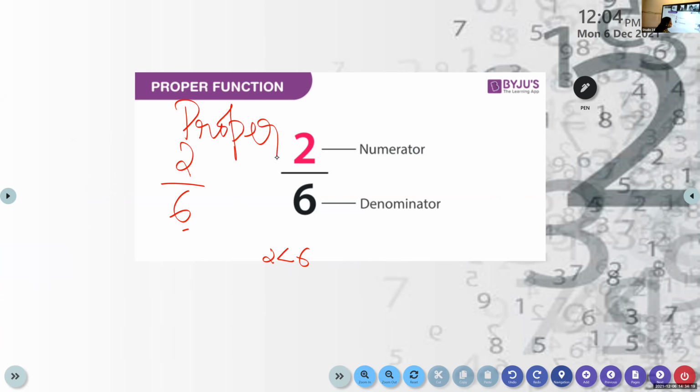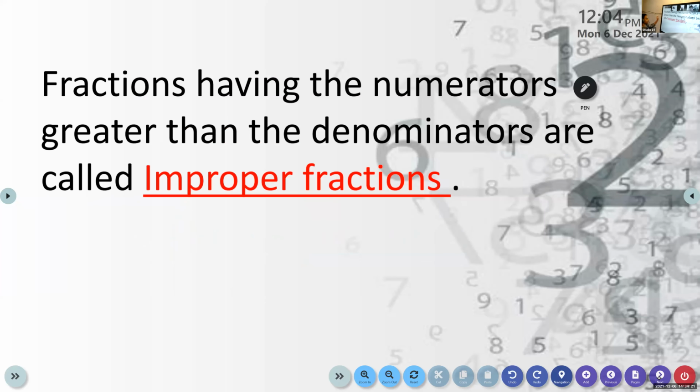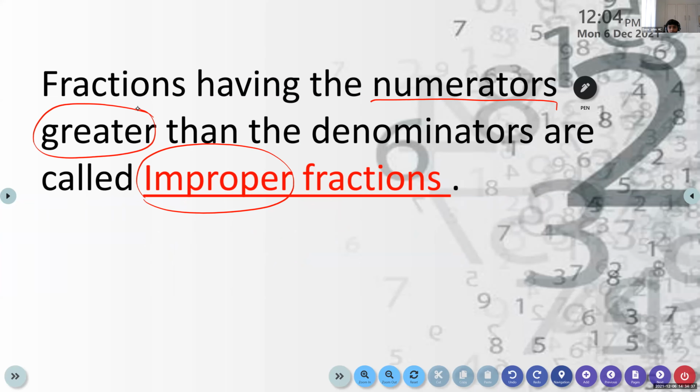Okay. Next children, what we have learned, that is improper. Look at the word here. Improper. So what is the meaning? Fractions having numerators greater than the denominators. Such fractions are called improper fractions. So listen again. Fractions having the numerators greater than the denominators are called improper.